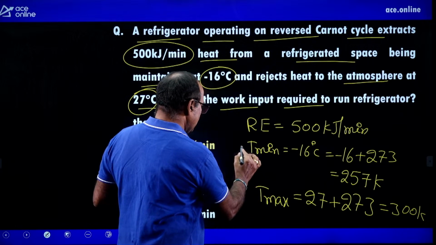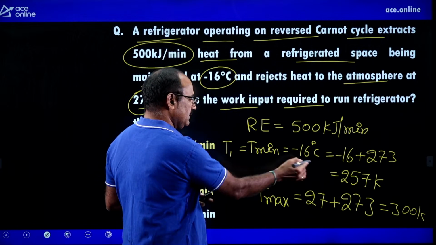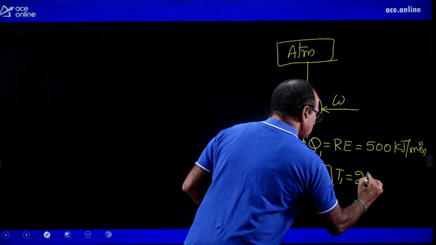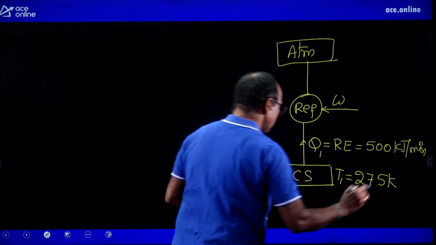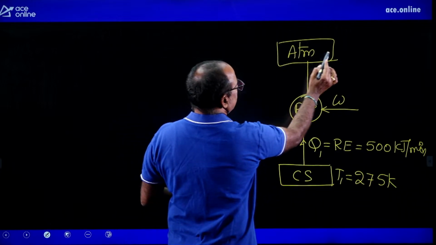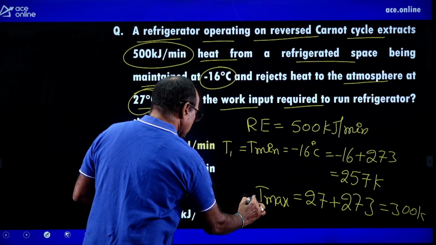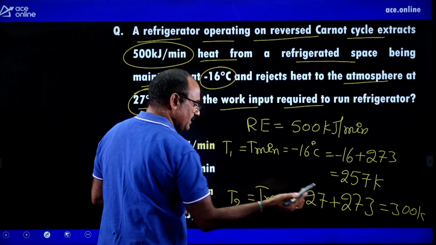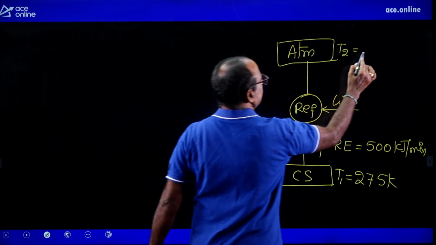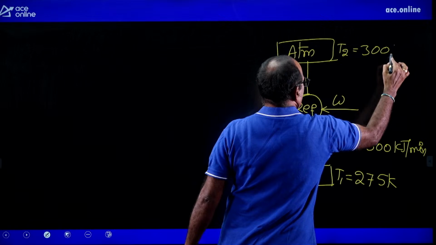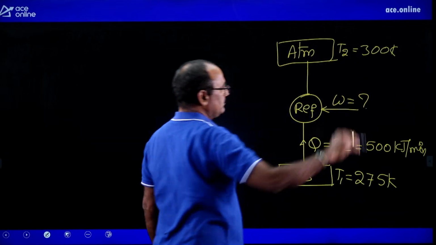That T1 I wrote as a minimum temperature 257 Kelvin, and it is rejecting the heat to atmosphere, that is the Tmax, that I am marking as T2. Here atmosphere temperature is Tmax, that is marked as T2, 300 Kelvin. You are asked to find what is the work input for the system.